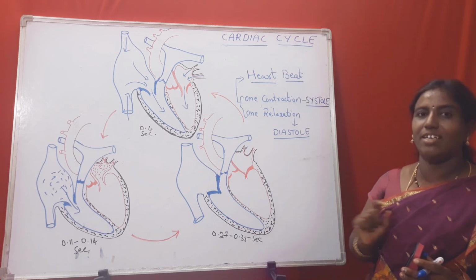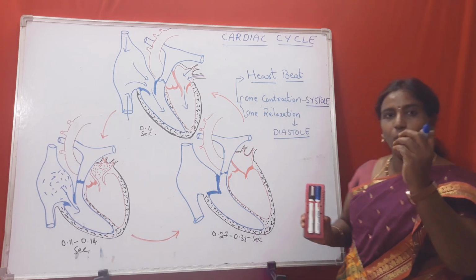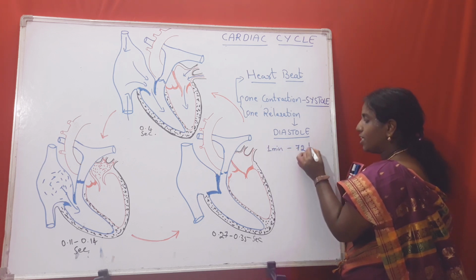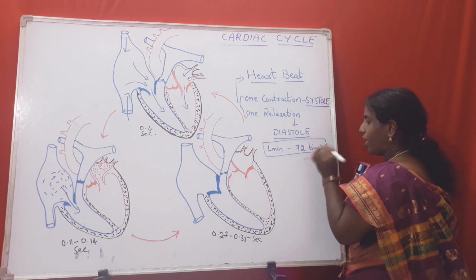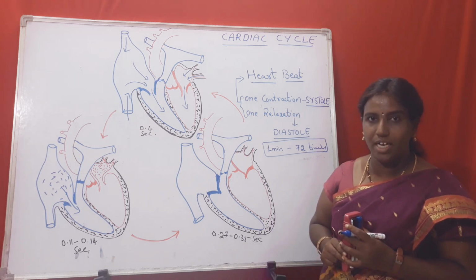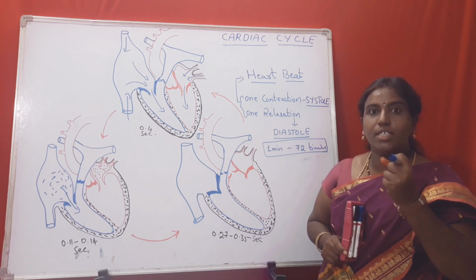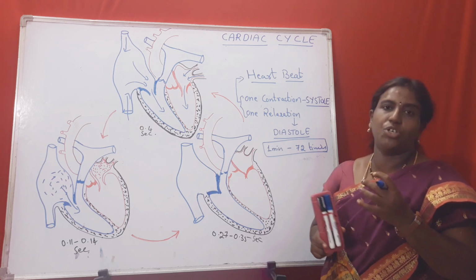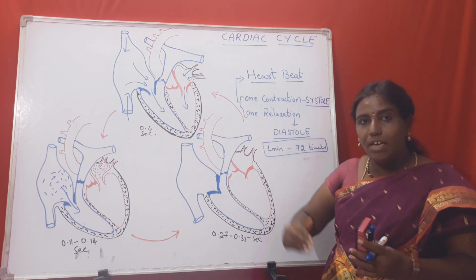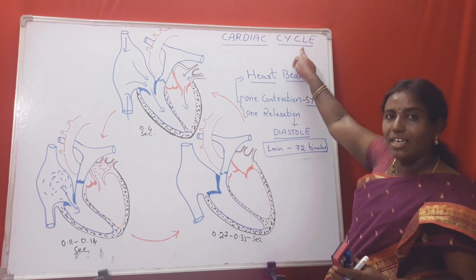I'll repeat again, children. The heartbeat is not taking place just once. In 1 minute, how many times does heartbeat take place? Approximately 72 times. For an average healthy person, the average heartbeat is approximately 72 times in 1 minute. It means in 1 minute, contraction and relaxation of the chambers of the heart is done several times. So the cyclic events of contraction and relaxation of the heart is called the cardiac cycle.